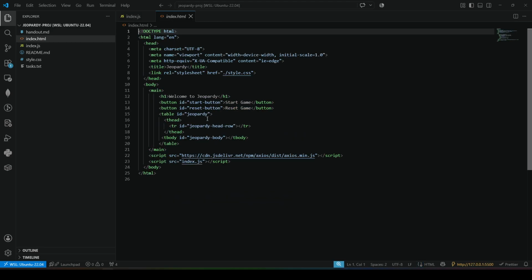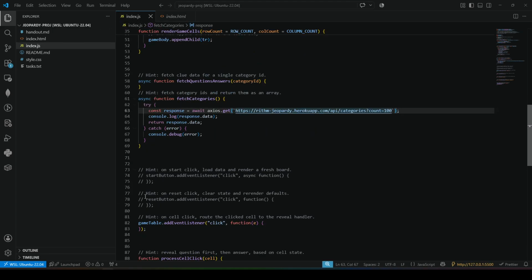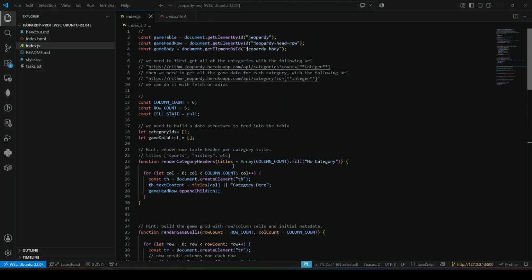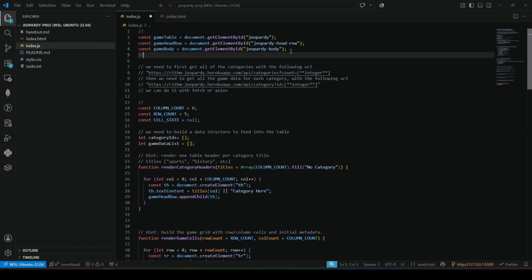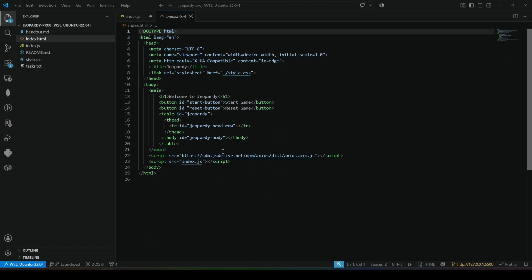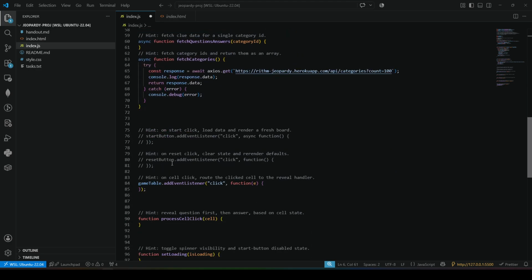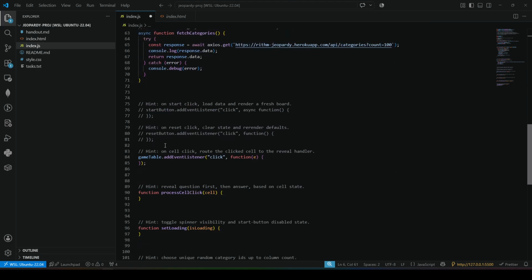So we do have a start button, we do have a reset button, we do have some starter code for this event listener. So we have this addEventListener click, start button. So are we grabbing the start button? Nope. So let's grab the start button first. So let's say const startButton. It was able to infer from my index.html. Okay, so that's good. Oh, all right, you're my friend for now. I'm okay with that. So start button.